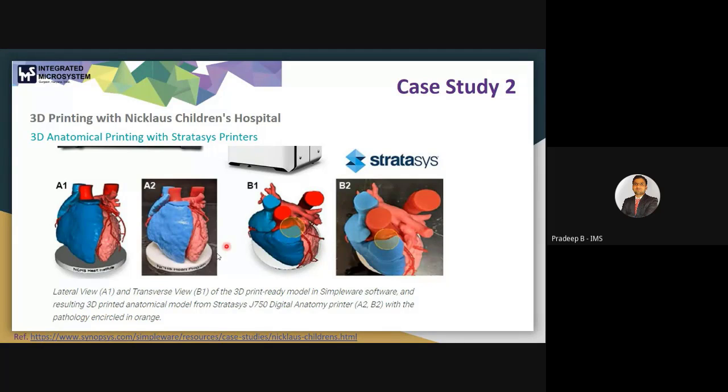Or you can see this, and say this is the 3D printed anatomical model from this Stratasys software. Okay, so you can see the pathologies encircled in this orange.